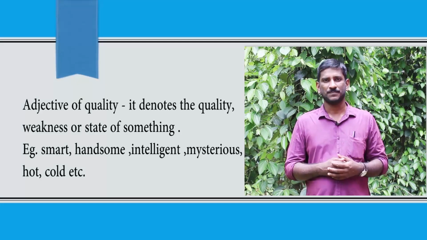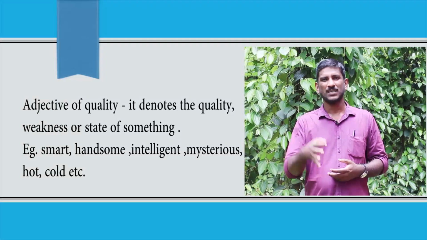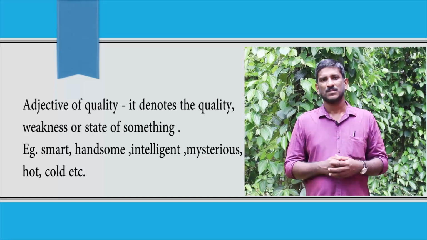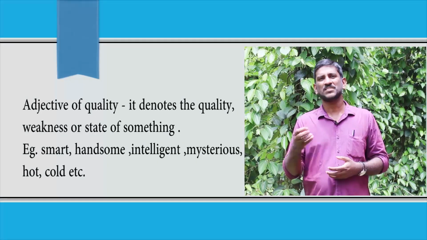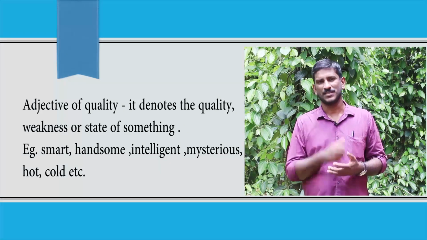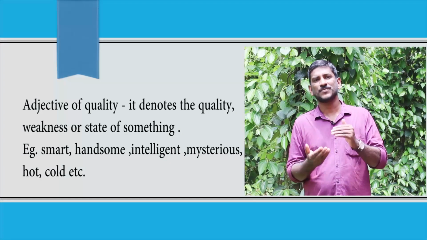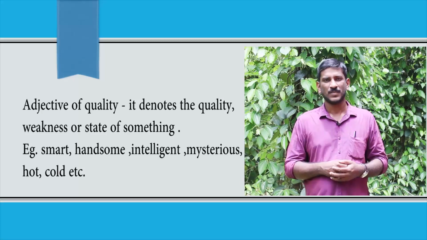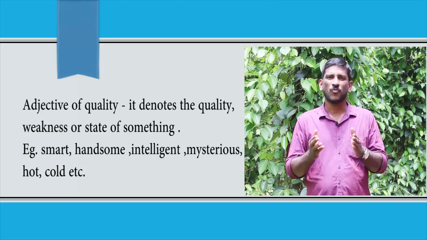Just take these examples. He is smart, or he is handsome. She is an intelligent girl. So, smart, handsome, intelligent. These are all examples of adjectives of quality. It also speaks about the weaknesses. He is mischievous. Mischievous is an example of an adjective of quality. A mischievous boy, a mischievous girl. It also speaks about the state of something. The weather is cold. The weather is hot. A glass of hot water. So, hot, cold, etc. are all examples of adjectives of quality.